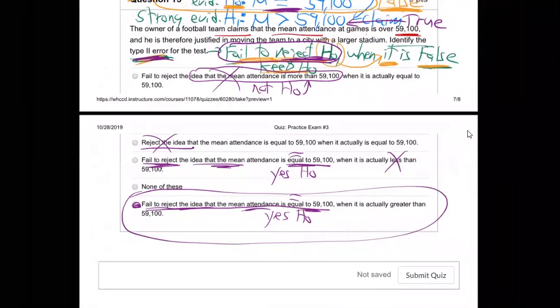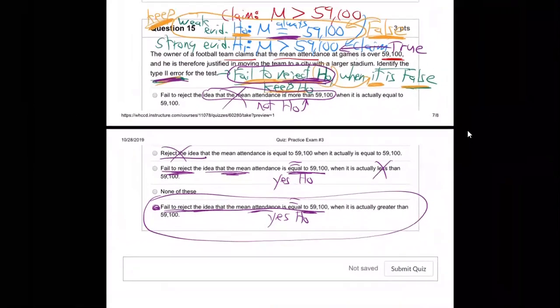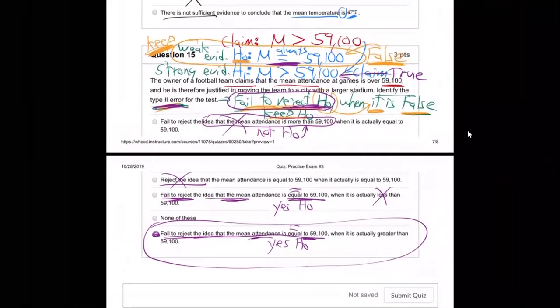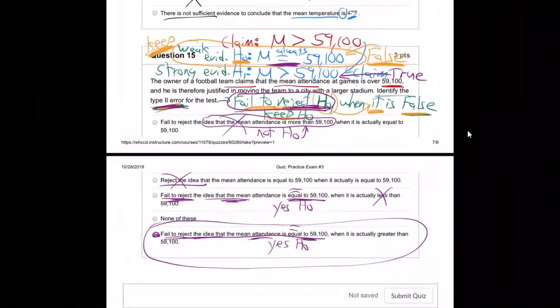So see how it makes us carefully read all those words and be really clear what a null is, an alternative, and what all those things mean. Strong evidence, weak evidence, error. So that's what I'm wanting for you, is to be a careful understander. Is that a word? One who can really understand all these words.